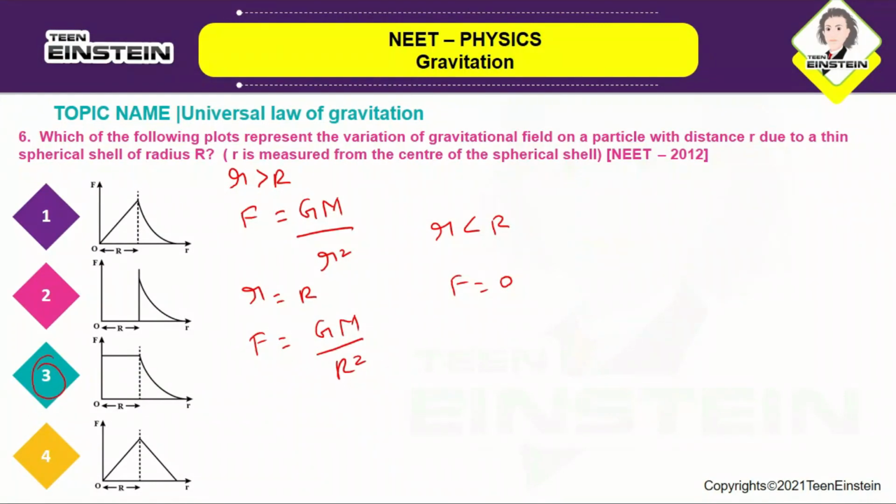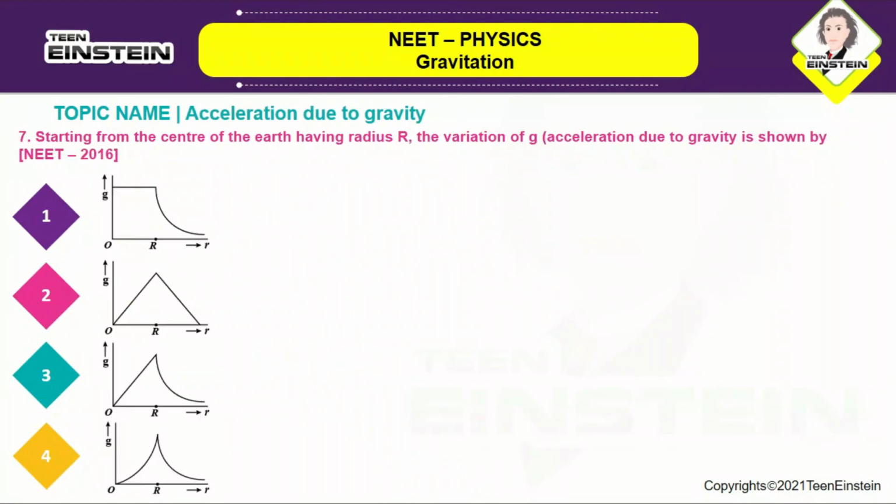You can see the value decreases, exponentially decreasing after a constant R value. So this is the correct option, number 3. Okay, let us move on with the next question.